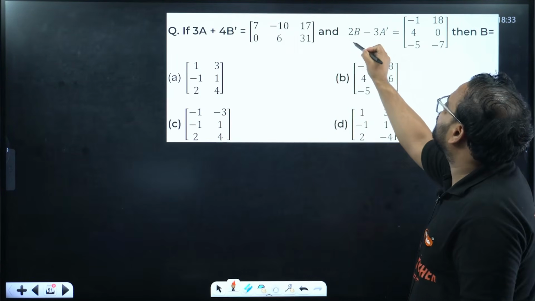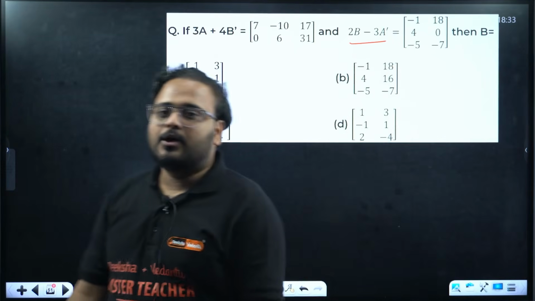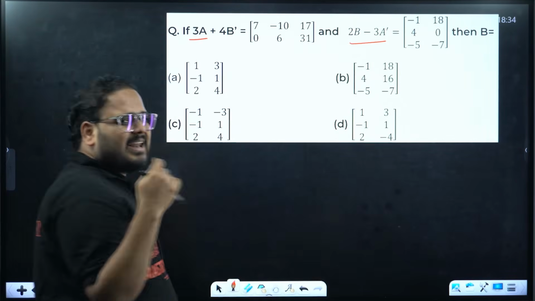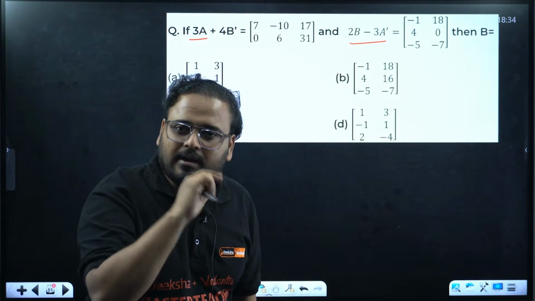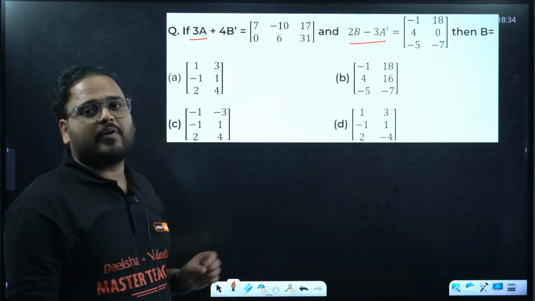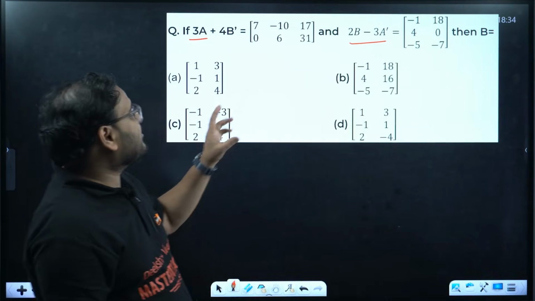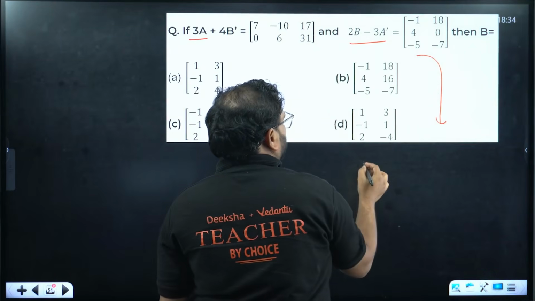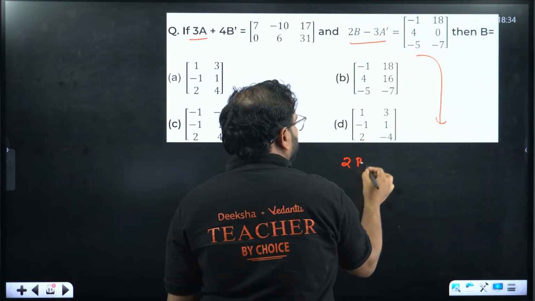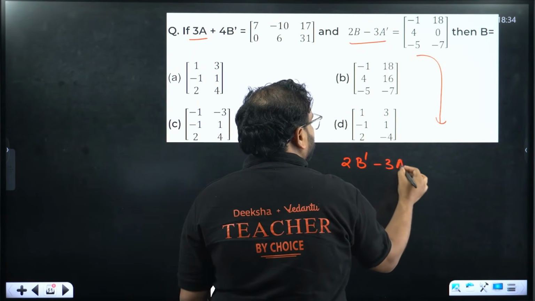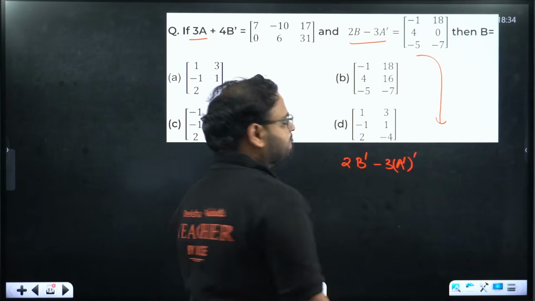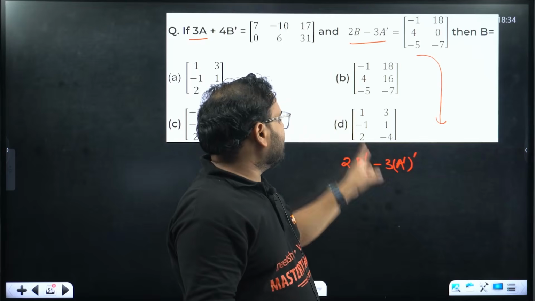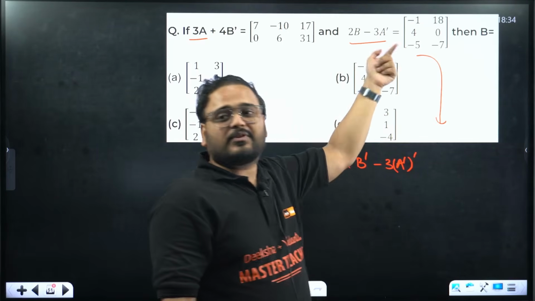3A plus 4B dash, 2B minus 3A dash. You can see clearly over here we have presence of 3A and minus 3A because to solve any equation I need to eliminate one variable, right? That can be matrix A over here. Just that I need to take transpose of something. Let's do one thing, take transpose of this. We'll have over here 2B dash minus 3A dash dash. Correct? When you take transpose, the constant is as it is, B dash, and transpose of transpose, so A dash dash.